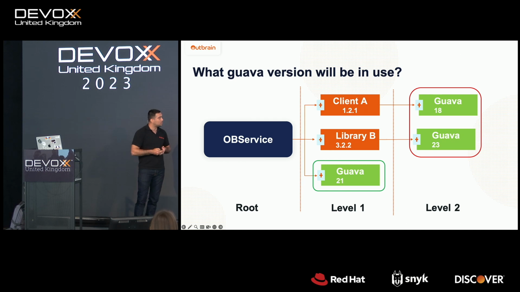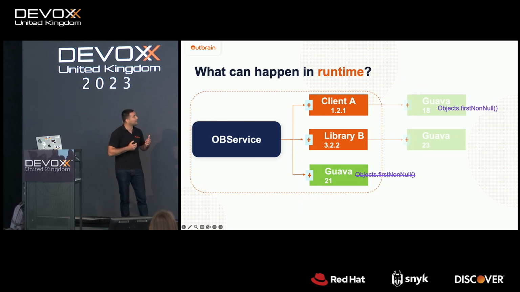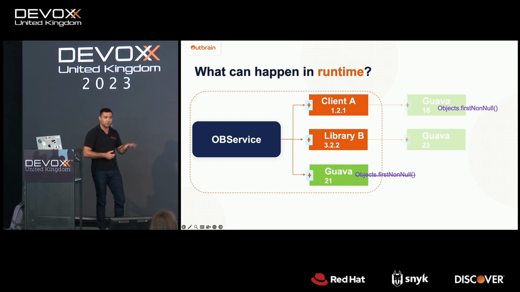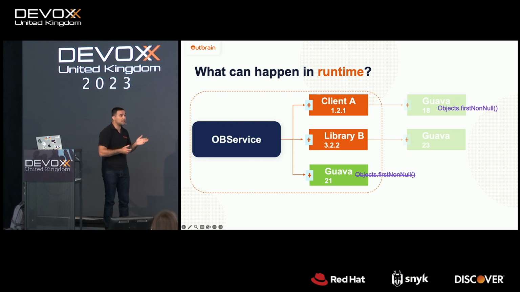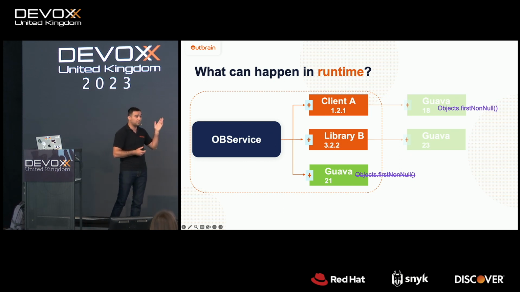OK, so what can happen in runtime? Let's take a look at a real use case. Actually, we had exactly this use case. As we can understand, Guava 21 loads into the runtime, but as you can see, client A still uses a method called objects first non null. This method, in purple, exists in Guava 18. But this exact method does not exist anymore in Guava 21.